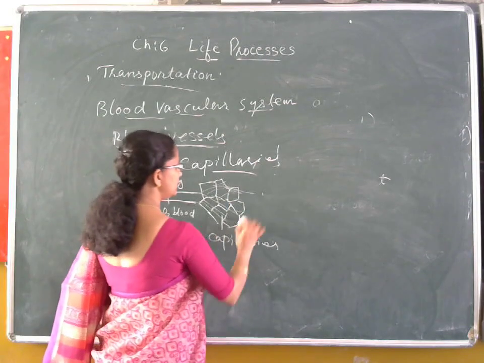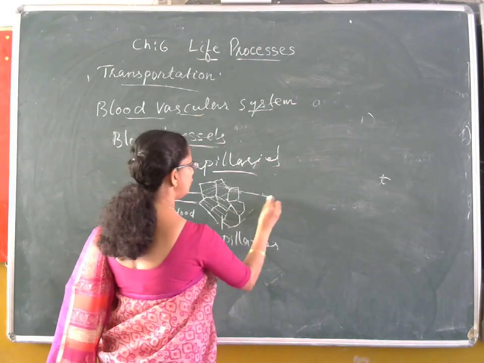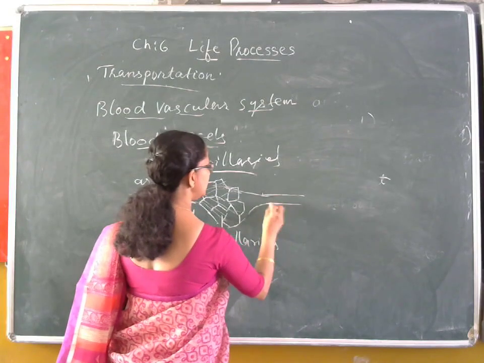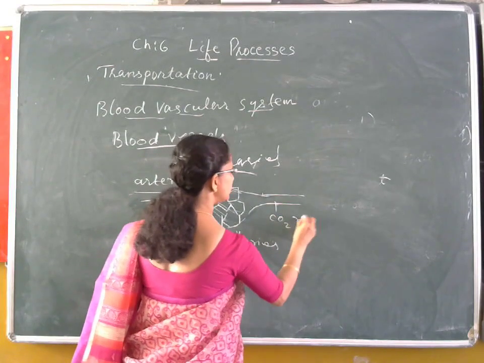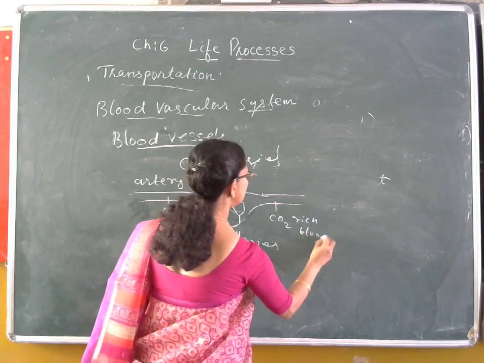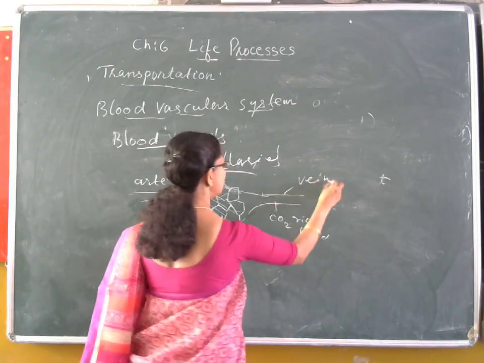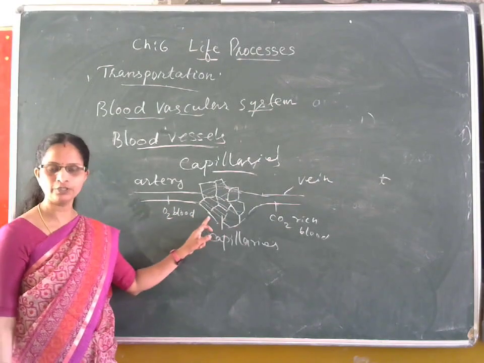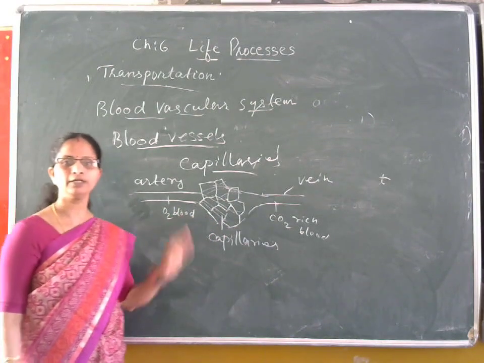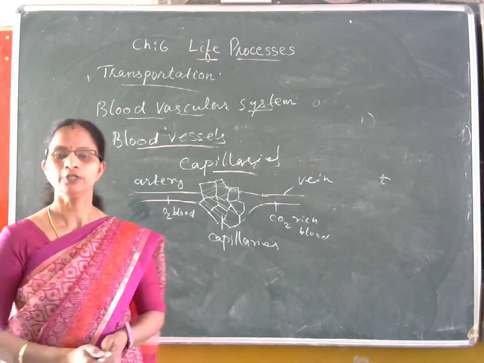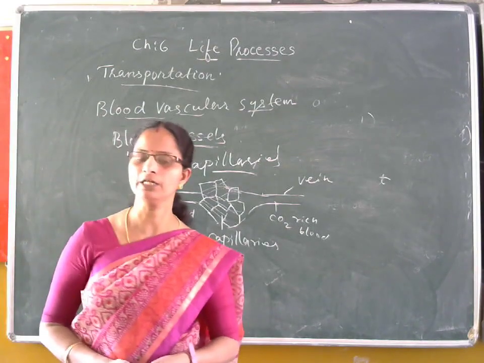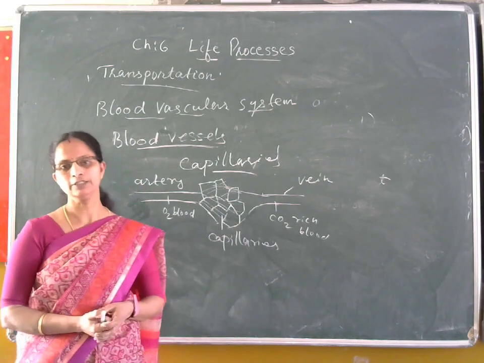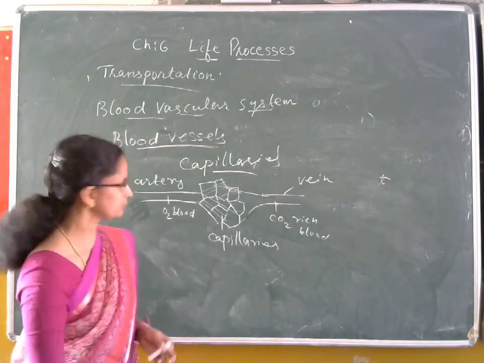After that, these blood capillaries unite together to form again a single structure, but carrying carbon dioxide rich blood, and now this structure is known as the vein. So the artery, when it reaches a tissue region, divides to form capillaries for the exchange of materials. So these are the 3 important types of blood vessels that help to transport the blood in our body.